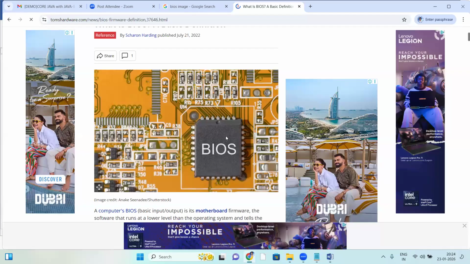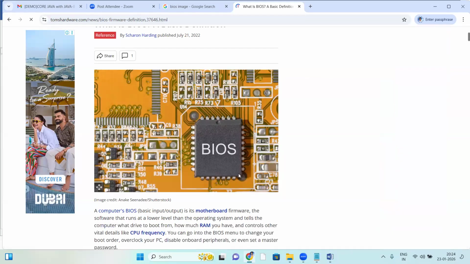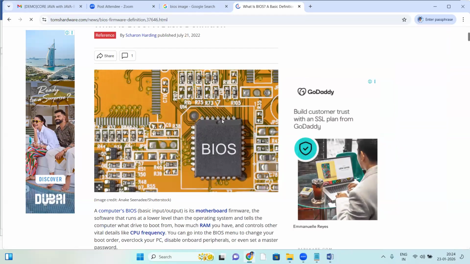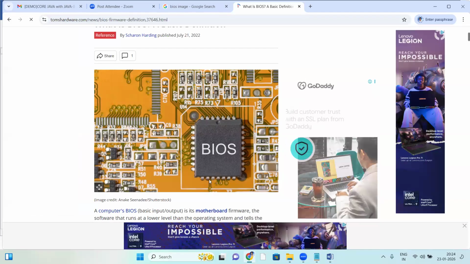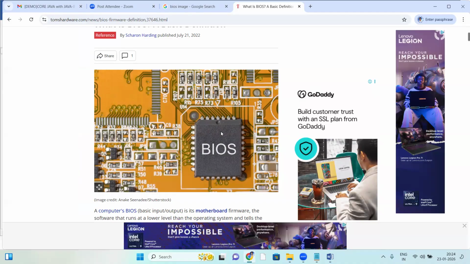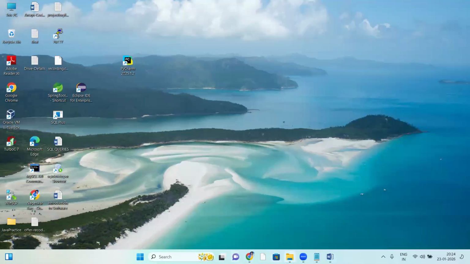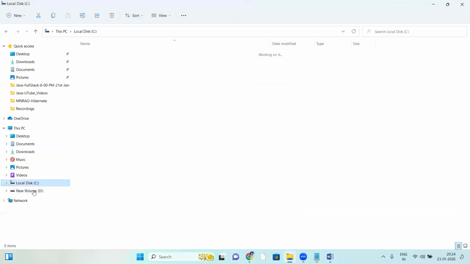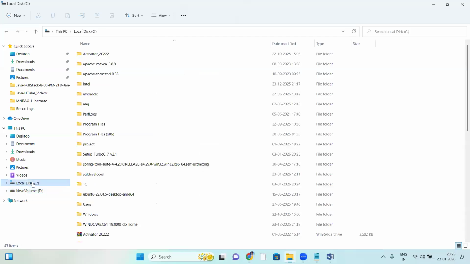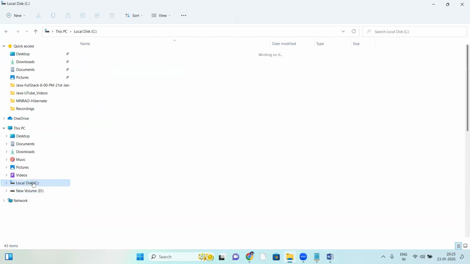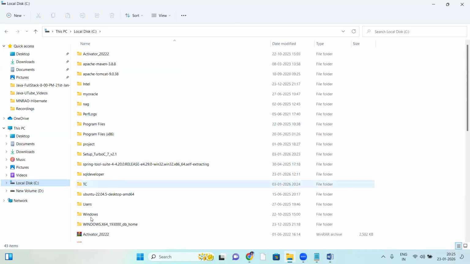Here, this BIOS chip is hardware, right? This BIOS contains one program, the BIOS program. That BIOS program is responsible to boot our operating system. Booting means, see, the OS is inside the disk, the C drive, the hard disk, and there is also RAM memory. The hard disk contains the OS. In the C drive is the Windows OS, right?